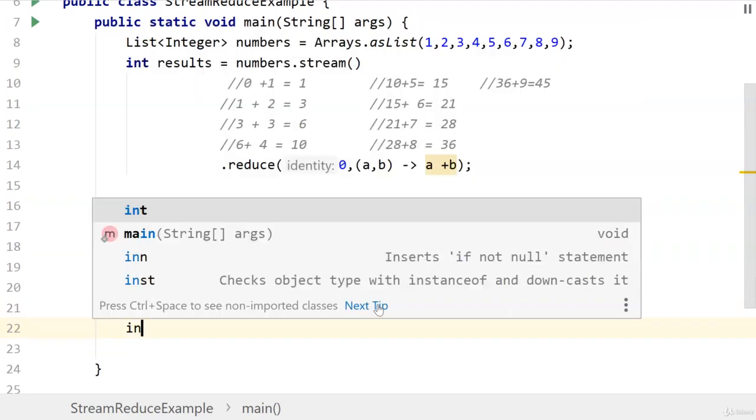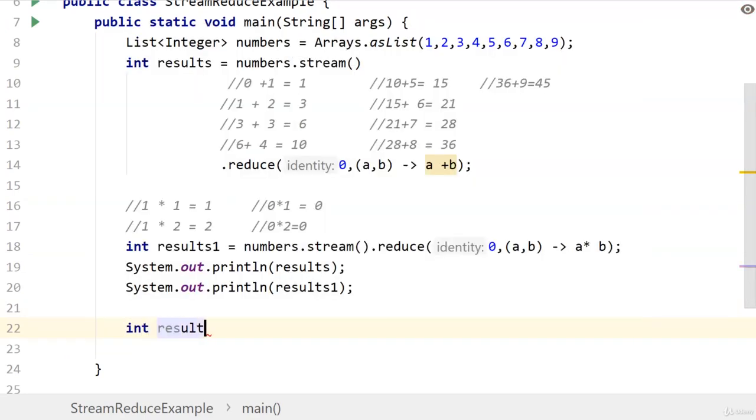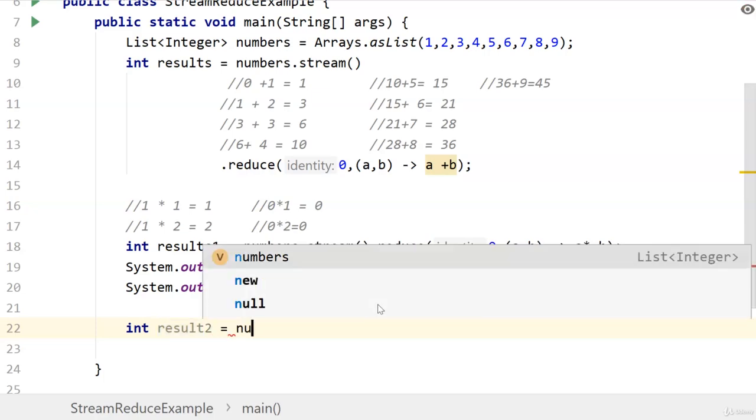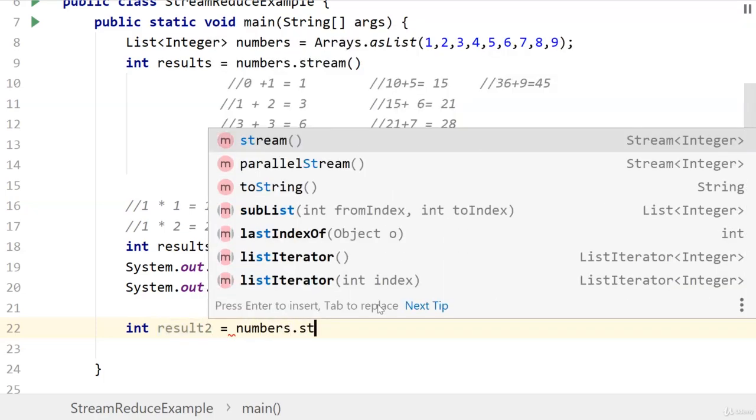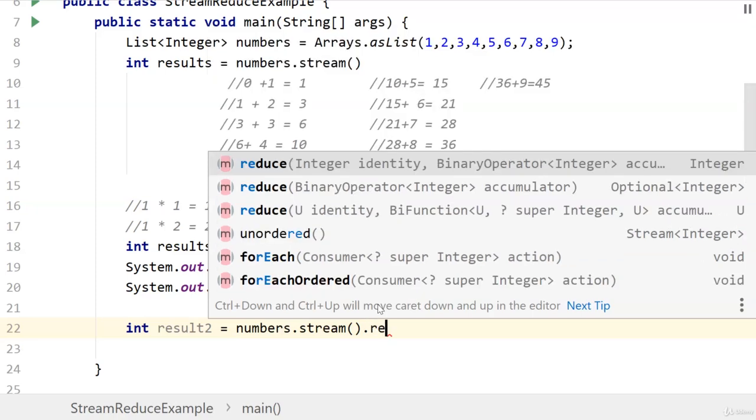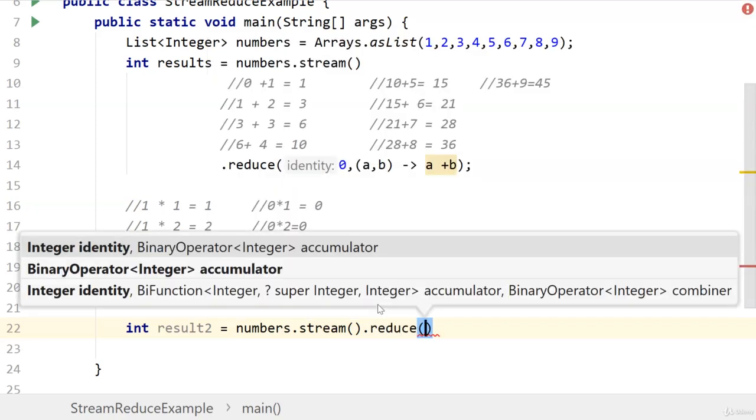So in this case, let's write integer result2 is equal to numbers.stream().reduce, and here it will be just taking a binary operator accumulator.